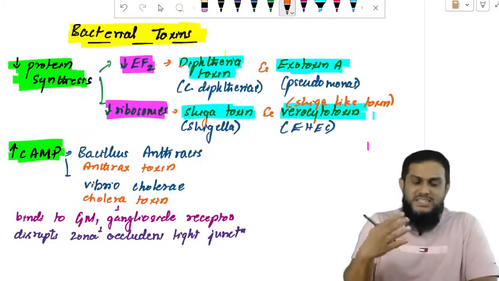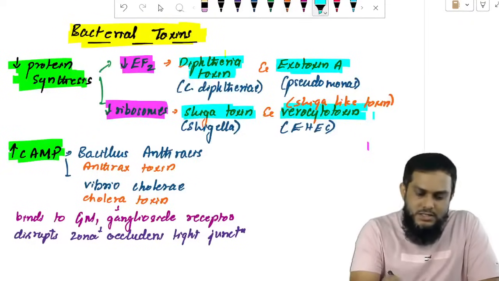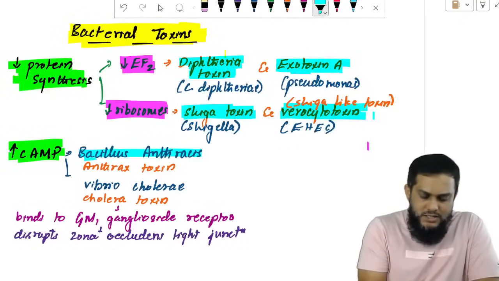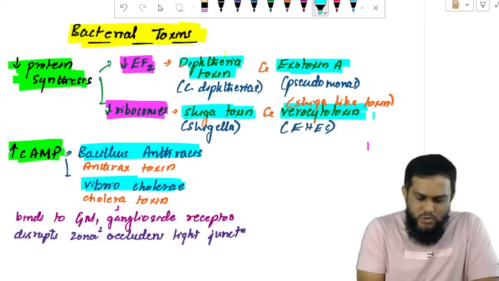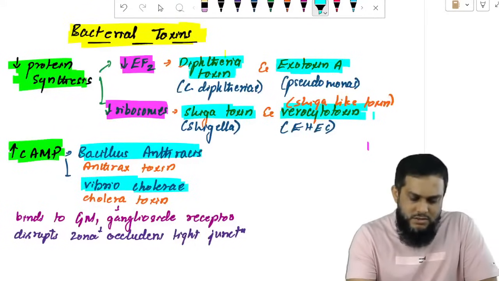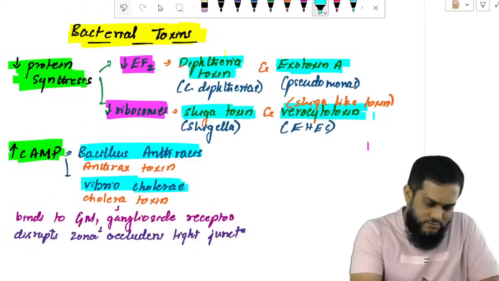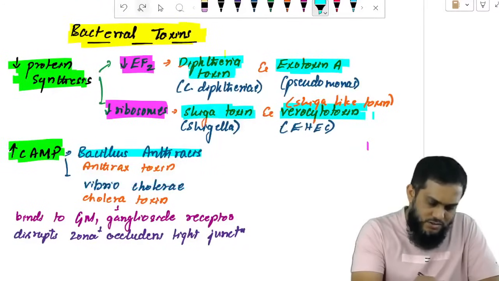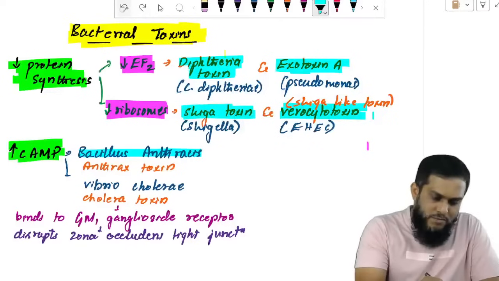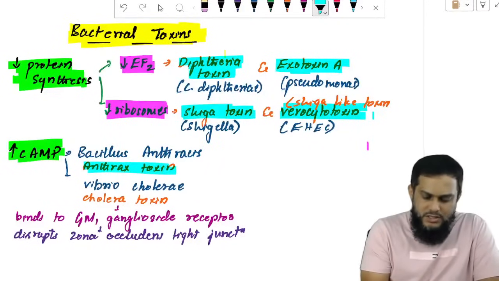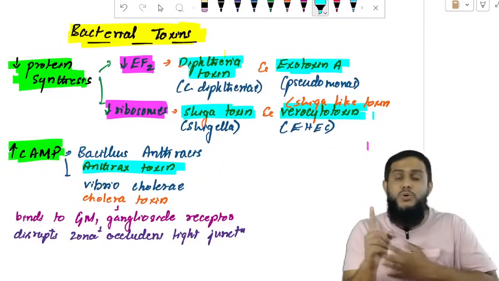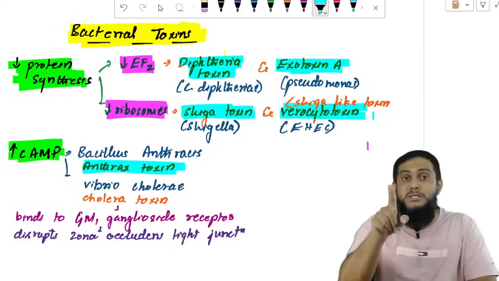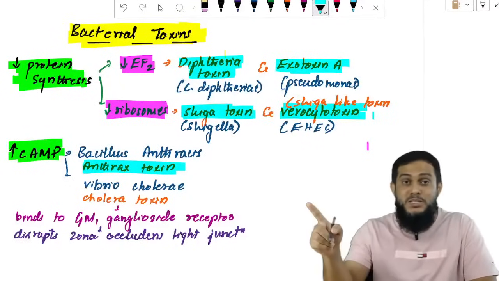So coming to the increase in cyclic AMP. Increase in cyclic AMP we see with Bacillus anthracis and Vibrio cholerae. Bacillus anthracis produces a toxin, anthrax toxin, which acts by increasing cyclic AMP and causes the disease anthrax.